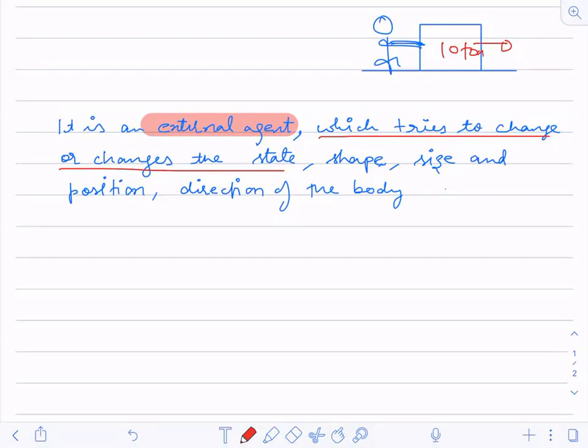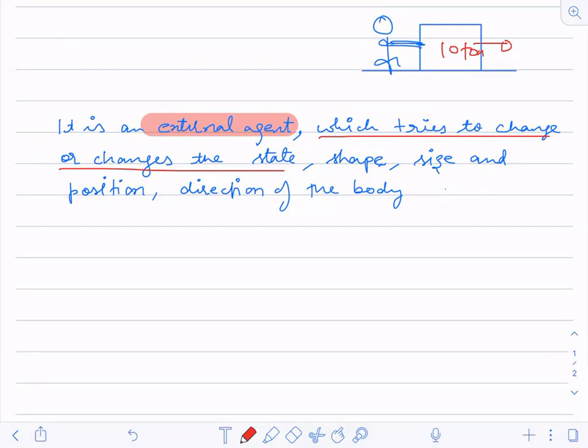No. If this boy tries to push a wall, or assume a very huge body, like 1,000 kg, he will not be able to push that block. Practically he will not be able to push it.